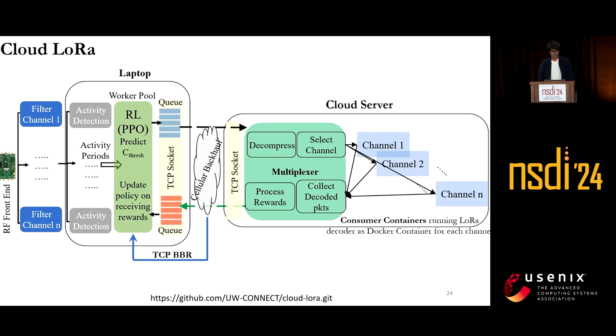So in conclusion, we present Cloud-LoRa, which is a practical CRAN for LPWANs. We propose reinforcement learning-based dynamic compression, which learns based upon the available backhaul and compresses in real time. Our implementation, again, can be found at the GitHub link at the bottom.